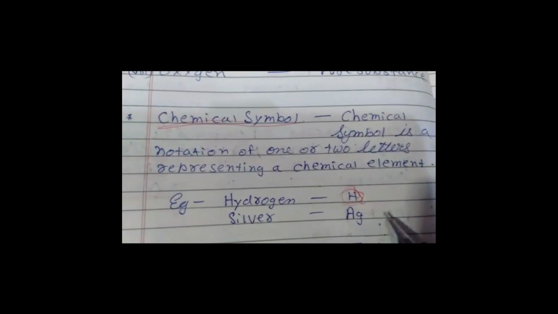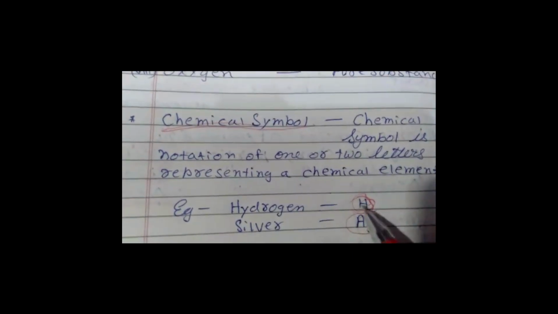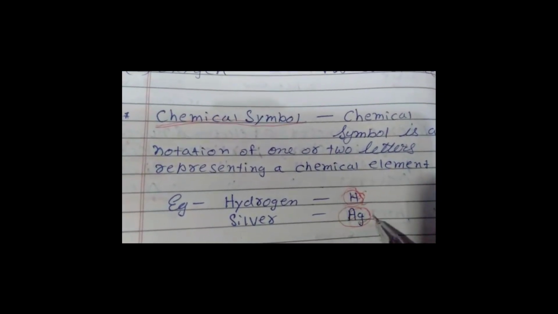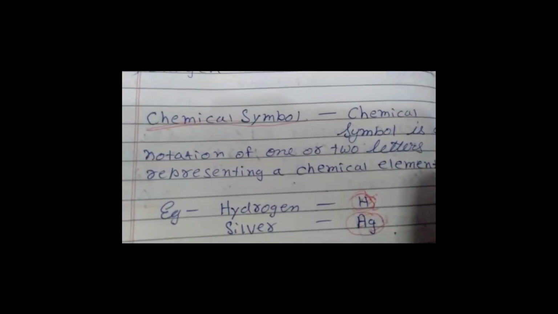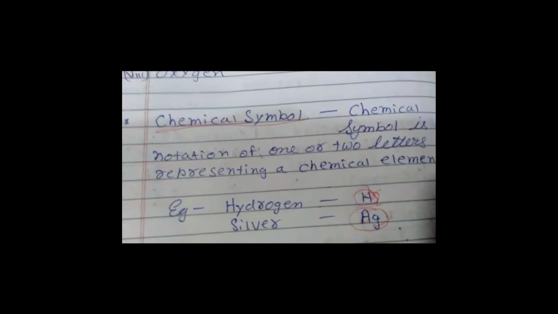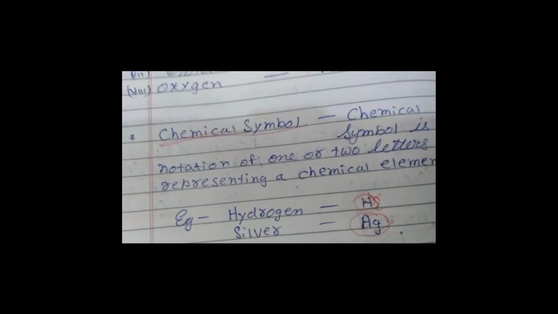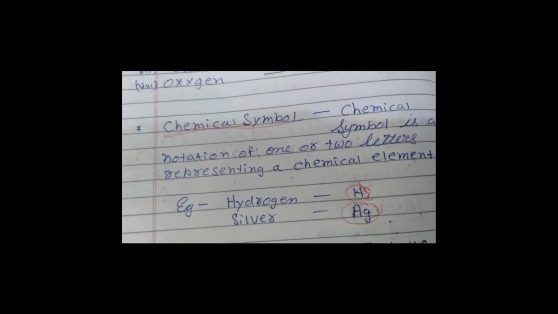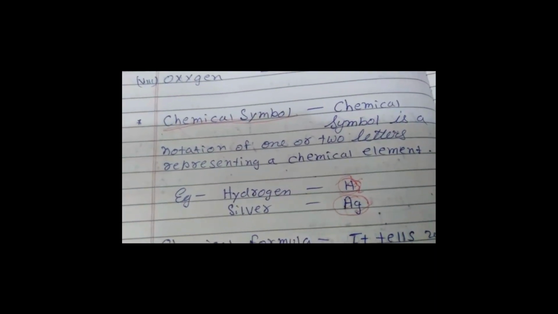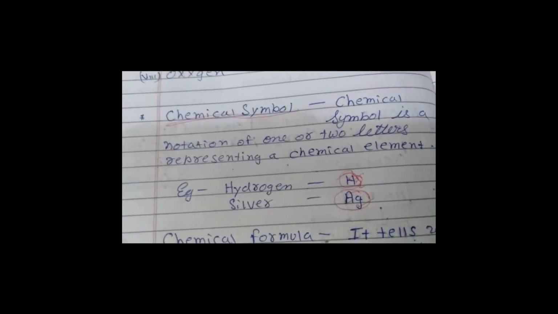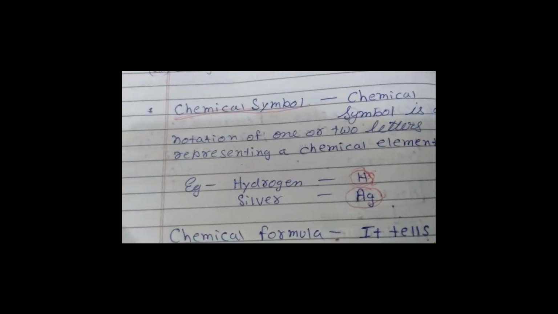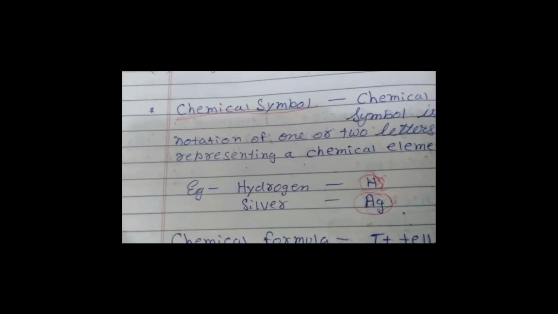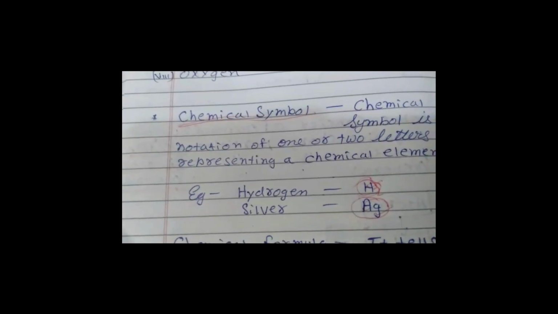Silver is represented with the symbol Ag. H is an alphabet letter, A is an alphabet letter, G is an alphabet letter. Whenever we represent chemical symbols, we use English alphabet letters. So a chemical symbol is a notation by the help of which we can write a symbol of a particular element. It is a way of representing elements.